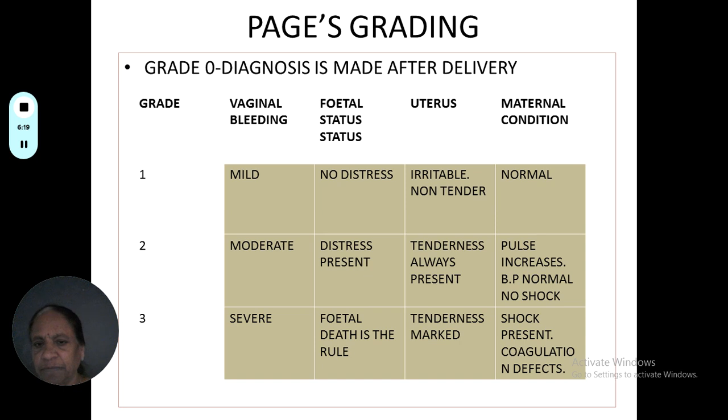In grade 3, called the severe grade of Page's grading of abruptio placenta, fetal death is the rule. Because of the more severe blood loss inside the uterine cavity, there are more chances of fetal death, and we can see that there is tenderness. The woman may not allow you to palpate the uterus, and there are signs and symptoms of shock, and sometimes coagulation defects can also be noticed. These are the gradings of the abruptio placenta.